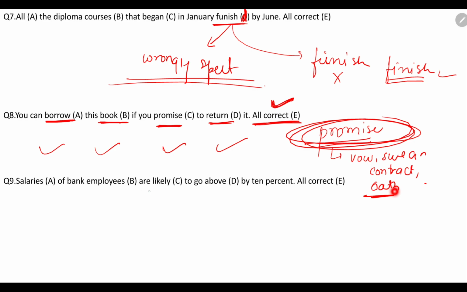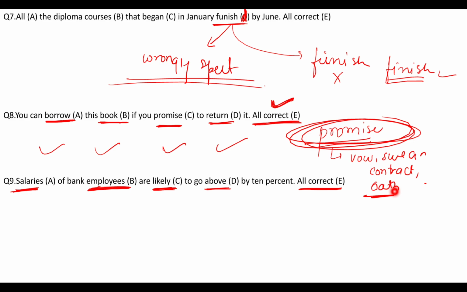Okay, next question number 9. Salaries of the bank employees are likely to go above by 10%. In this particular statement, underline the words salaries, employees, likely, above, and 10%. Here you have to use all correct as the option. The first option is salaries, option B is employees, option C is likely, option D is above, and option E is all correct.